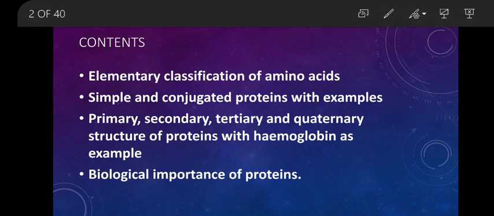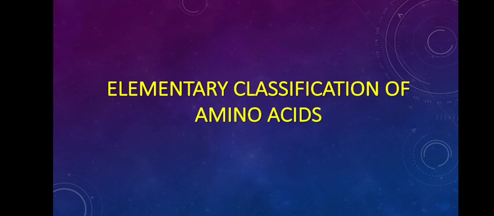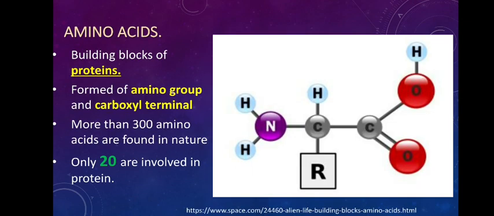Now, in this chapter, we are going to explore the elementary classification of amino acids, then simple and conjugated proteins with examples, and primary, secondary, tertiary and quaternary structures of proteins with hemoglobin as example. We will also try to understand the biological importance of proteins. So first let's see the elementary classification of amino acids.